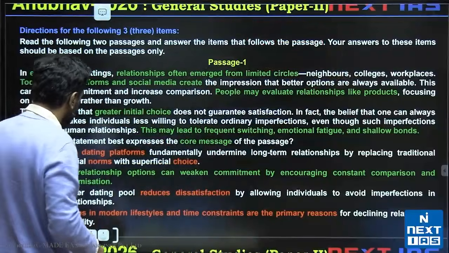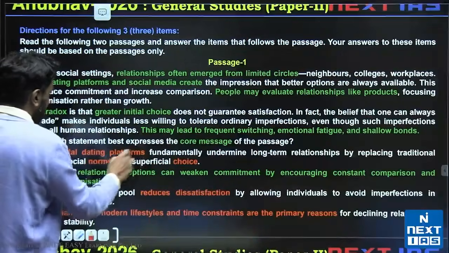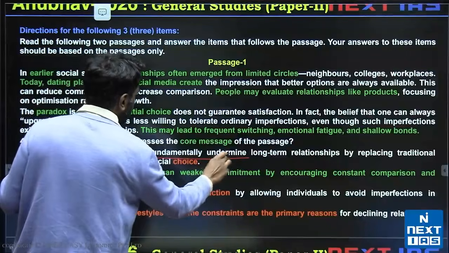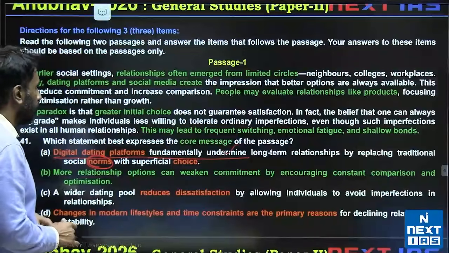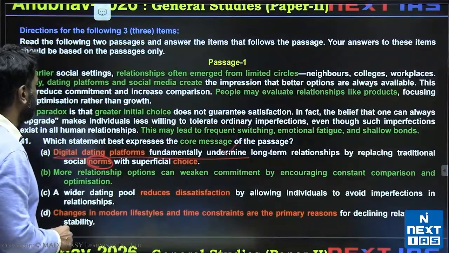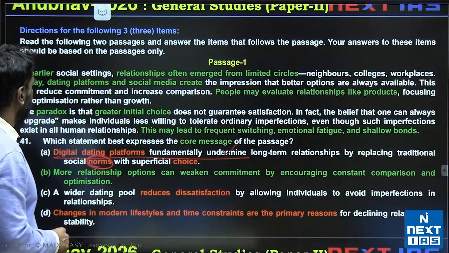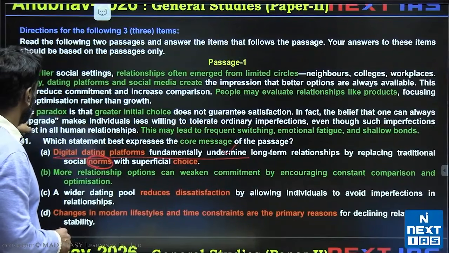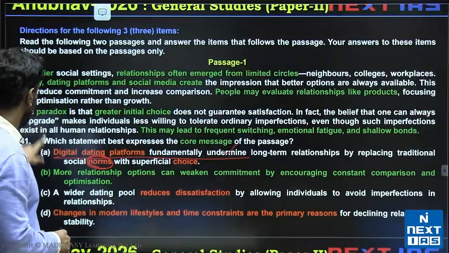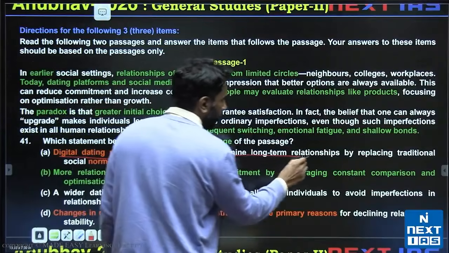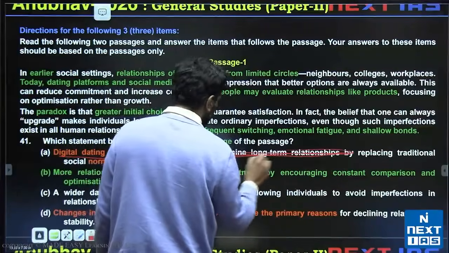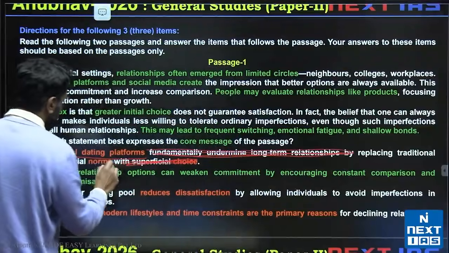That brings me to option A. Option A is problematic because in the absence of the passage, if I read option A, I think this is the only thing that plays this role, and it actually changes social norms. If you notice that in the passage, so based on the passage, I can't say these words. Digital dating platforms replace traditional social norms.